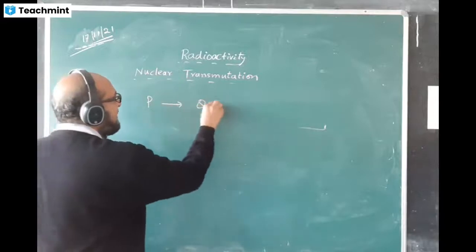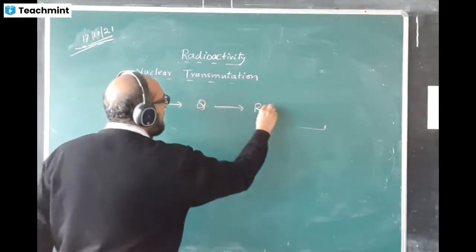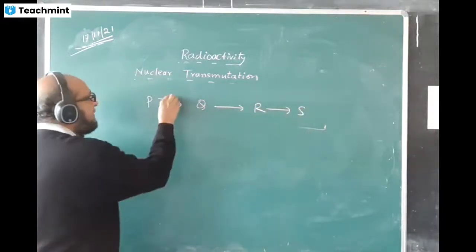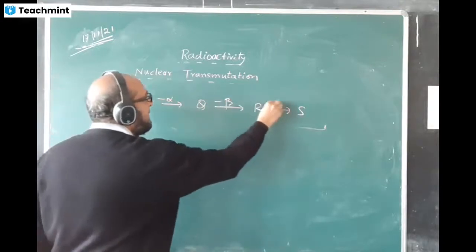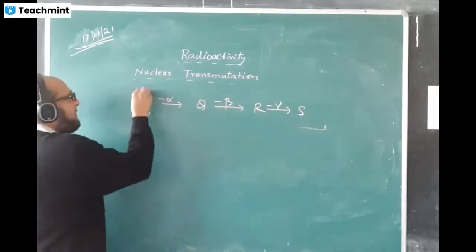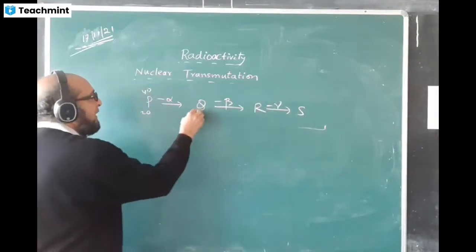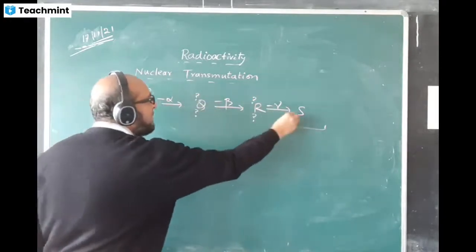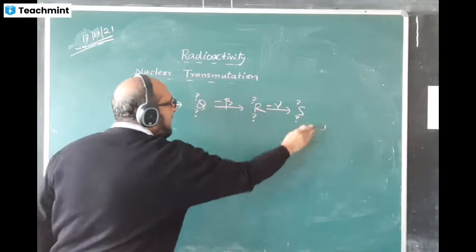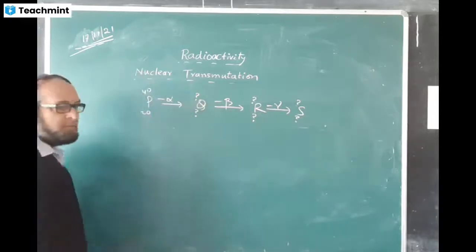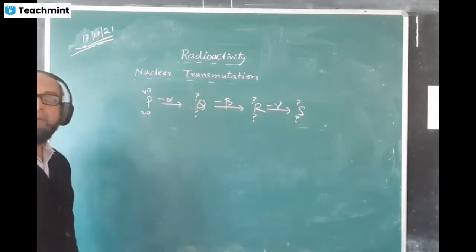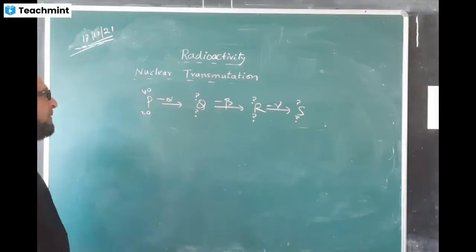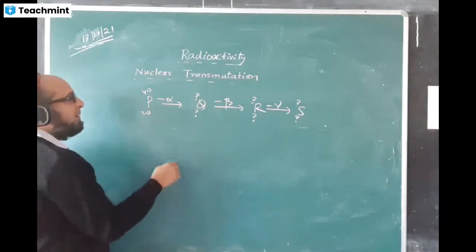Now suppose I write a flow of P changing into Q, then R, then S, with minus alpha, minus beta, minus gamma, starting with 20 and 40. Find the composition of the nuclei Q, R, S. First the alpha particle: 36, 18.